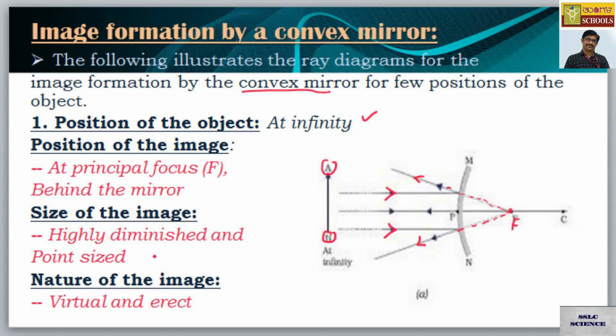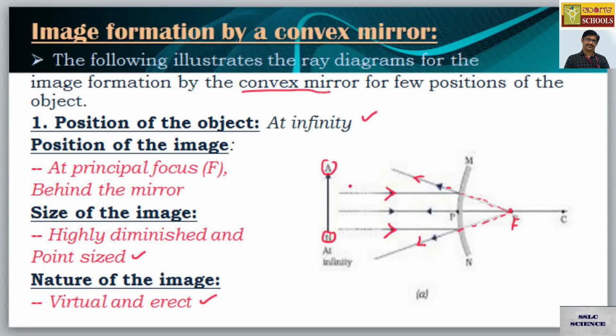The size of the image is highly diminished, highly smaller, as I mentioned on the previous occasions, and it is of point size yet again, but the nature is this time virtual and erect. Virtual and erect will be the nature of the image. For a convex mirror, whenever the image is formed, its nature will always be virtual and erect, which is behind the mirror in this case.